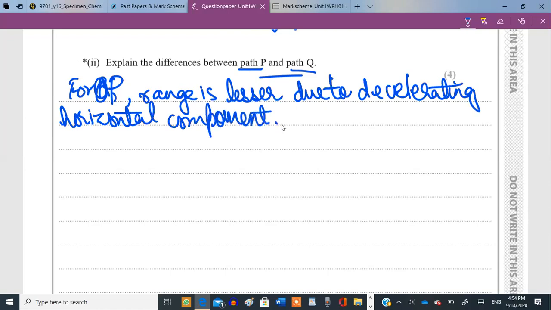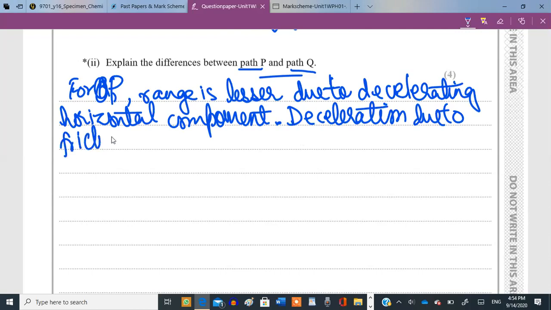You can also mention that the deceleration is provided by the frictional force, deceleration due to friction. Whereas you can also mention the maximum height